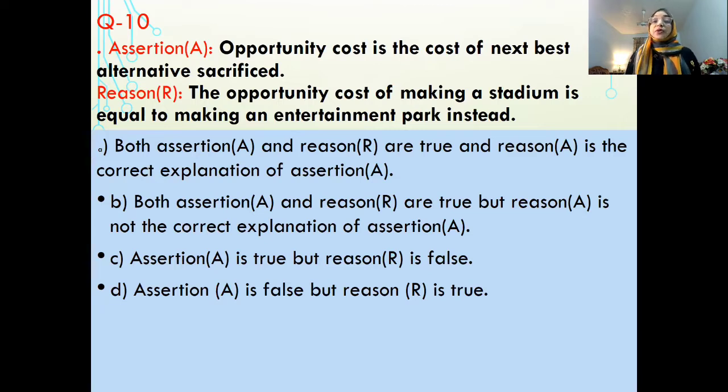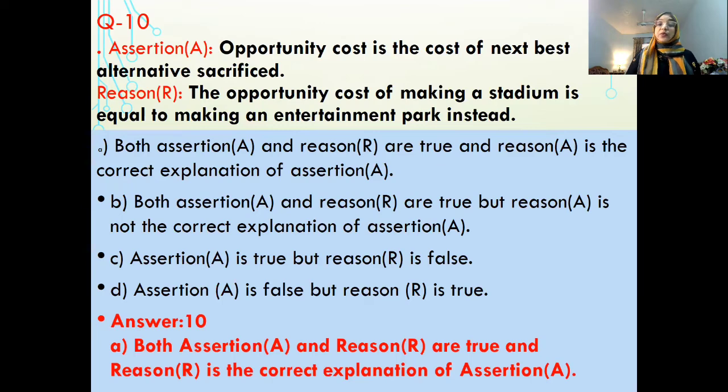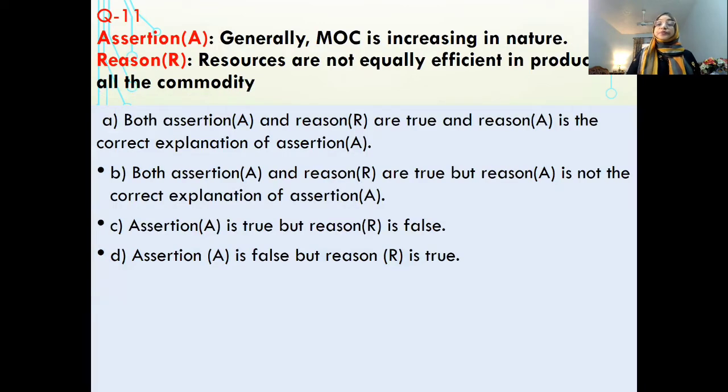Next question is, opportunity cost is the cost of next best alternative foregone. This is the definition of opportunity cost. Reason, the opportunity cost of making a stadium is equal to making an entertainment park instead. A very correct explanation. So both the assertion and reason are correct.